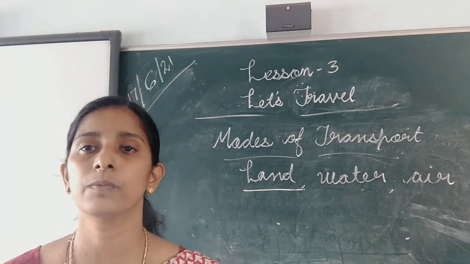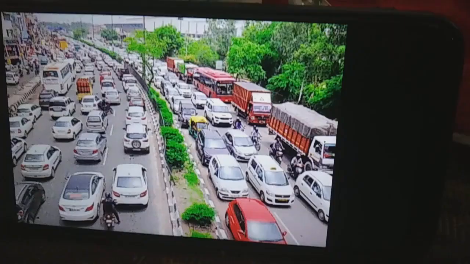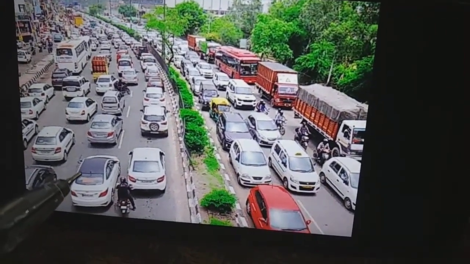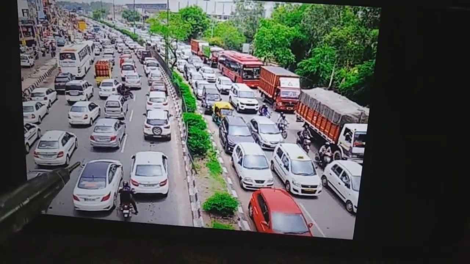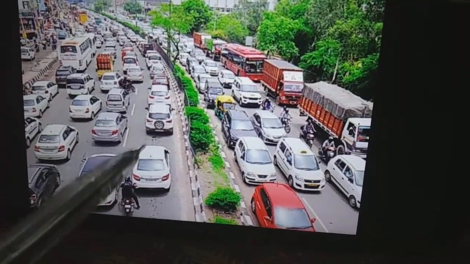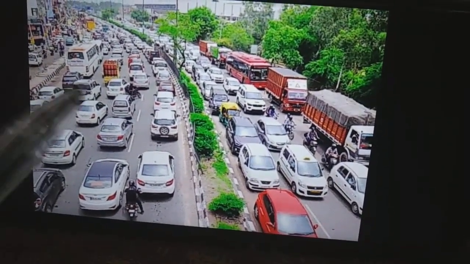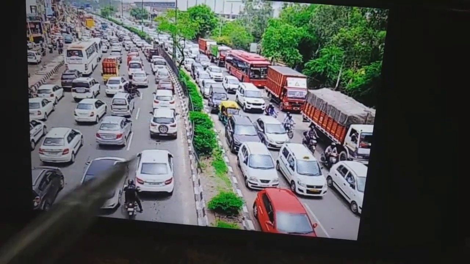They are some modes of land transport. Now we can see different land transport. The land transport is also called surface transport. It includes all means of transport which moves on land.